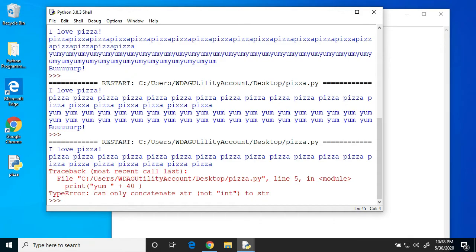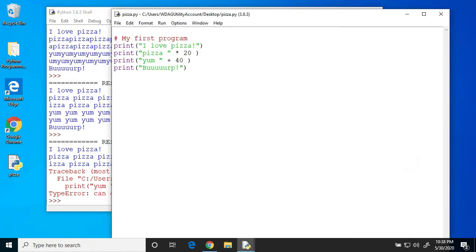So why is the code here wrong? It's like comparing apples to oranges. I can add 5 plus 5, but how do I add a string to a number? You see, you can only add a string to a string, like in cat, dog, or a number to a number, but you can't add a string and a number. It just doesn't make sense. They're not the same type. So that's why it's an error. We'll cover this in another video.